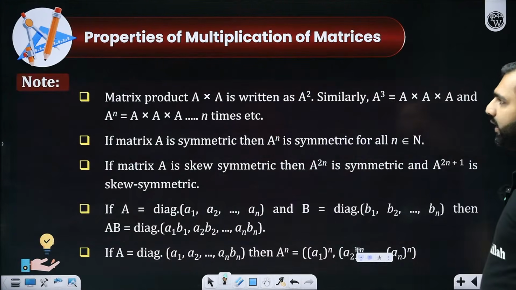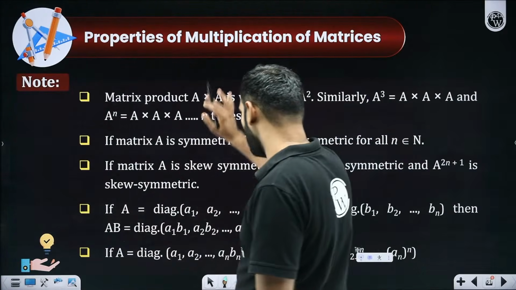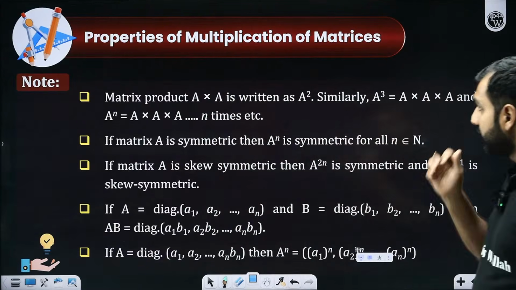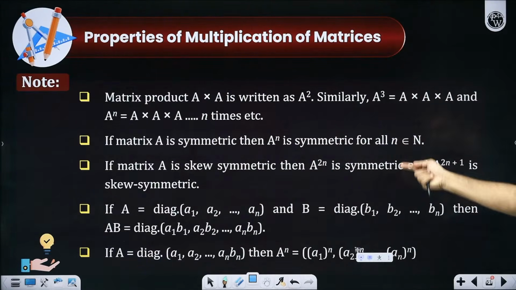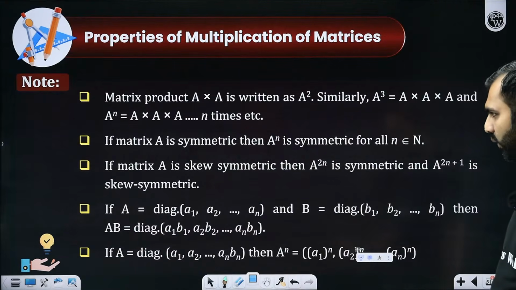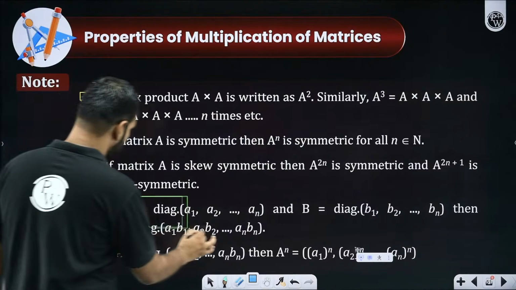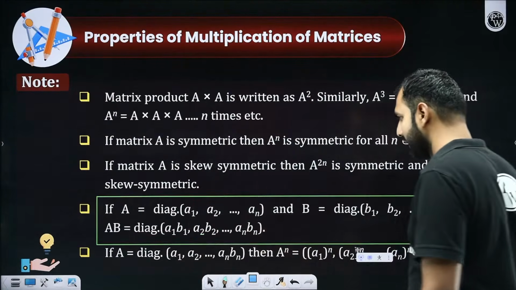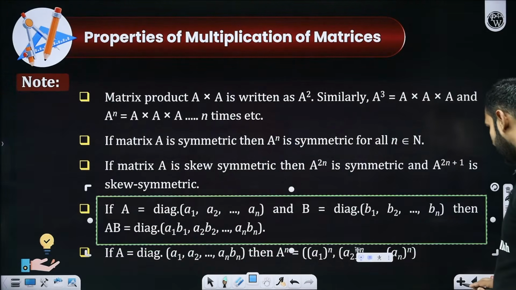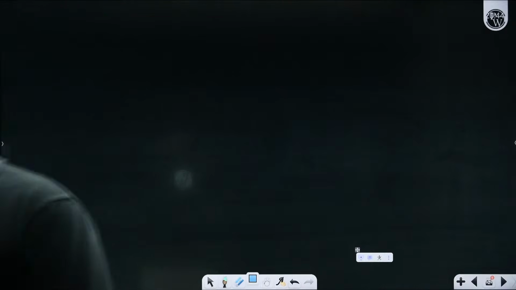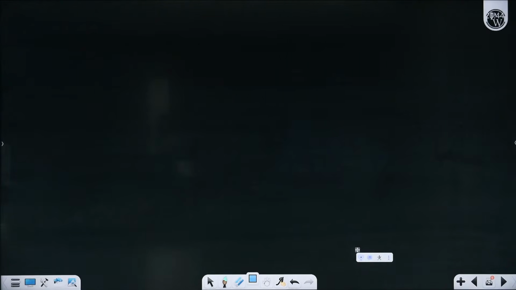Now, moving ahead with this, few more things. I think all this I have already explained to you. These properties related to symmetric and skew, I'll explain later. Don't worry about that. I want to tell you something very interesting here. This fourth property here. Sir, what is it? Let me take you through that. It is a very beautiful and interesting property here.